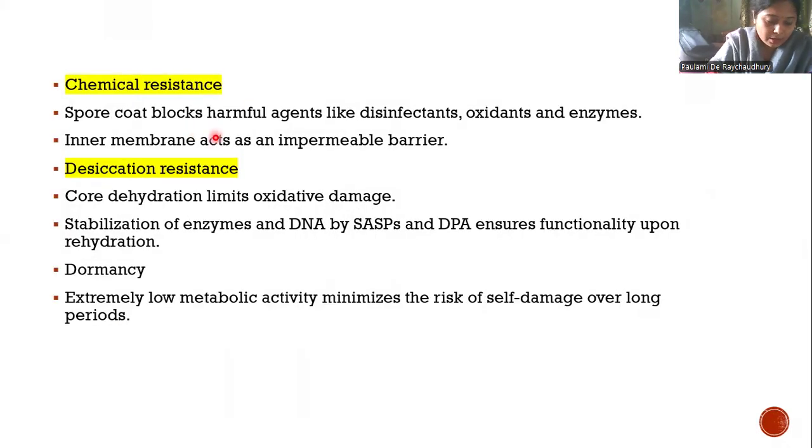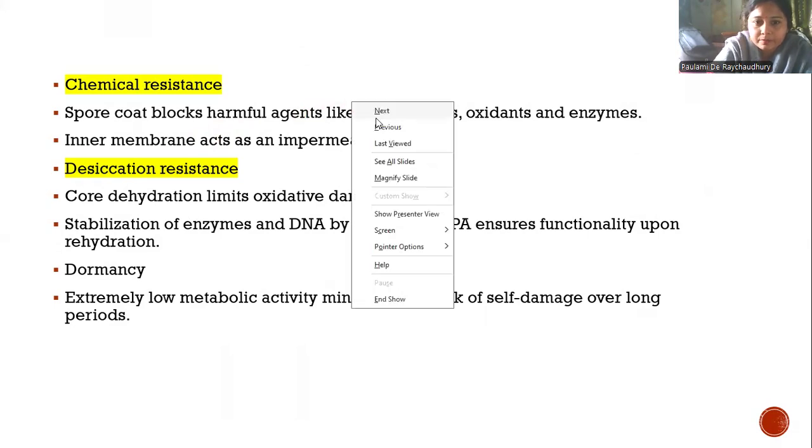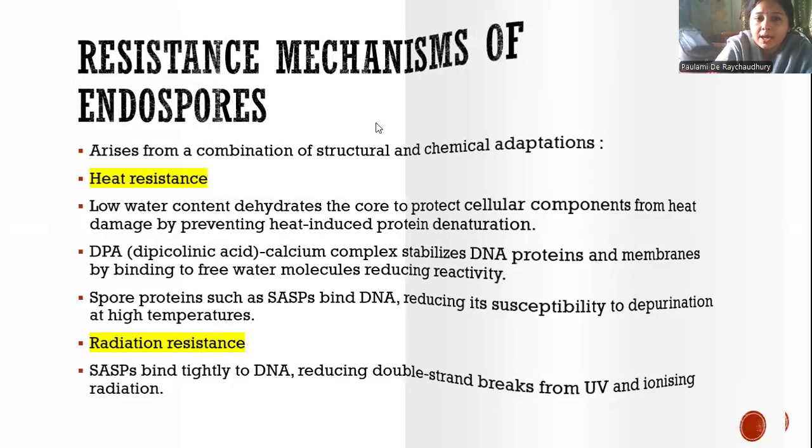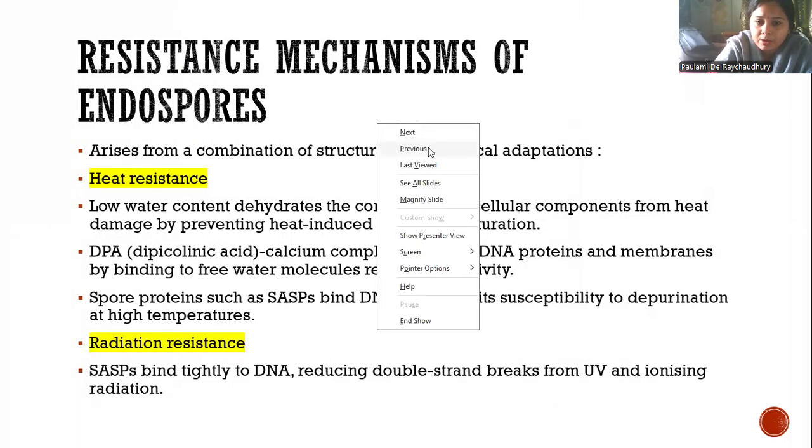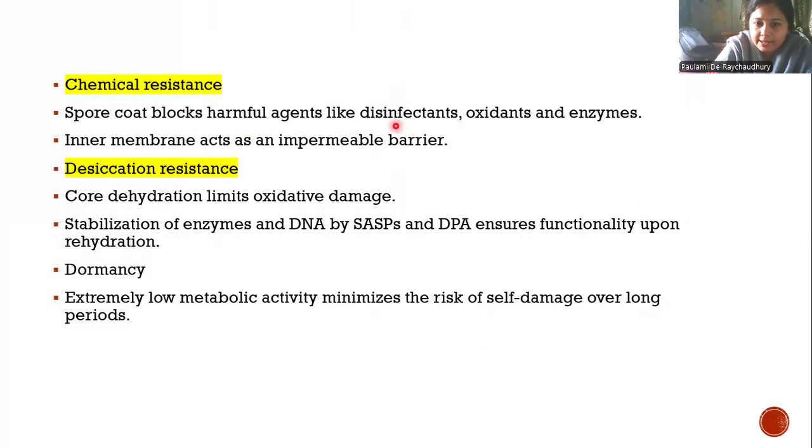Chemical resistance, spore coat. SASP full form is small acid soluble spore proteins, which bind with the DNA. Now, chemical resistance: the spore coat blocks harmful agents. The spore coat is resistant to chemical substances as well as enzymes. So it blocks harmful agents like disinfectants, oxidants, and enzymes.